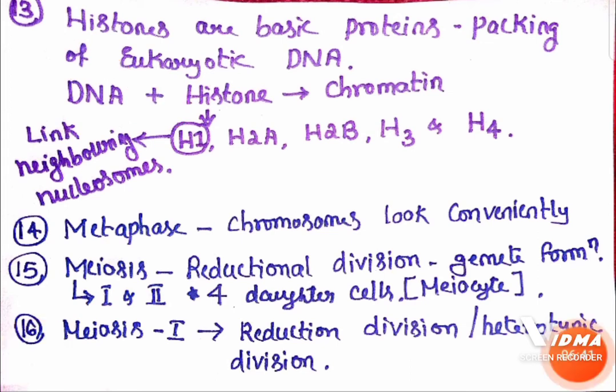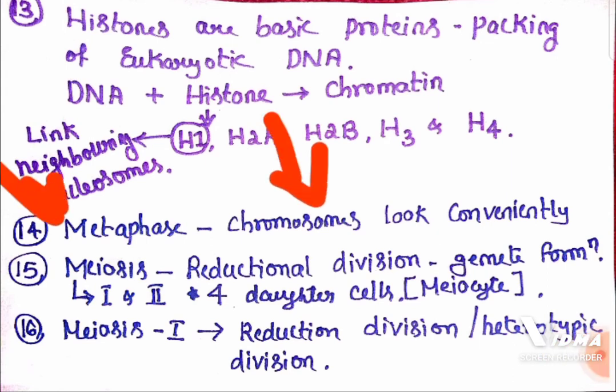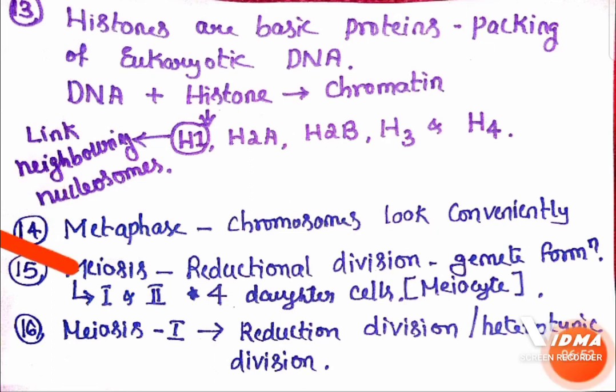And while studying the stages of mitosis, at metaphase we can look at the chromosomes more conveniently. When it comes to meiosis, which is called a reductional division, gametes are formed. Why reductional division? Because the number of chromosomes is reduced. The parent cell's number of chromosomes is reduced in the daughter cells. We can find half the number of chromosomes in the daughter cells when compared to the parent cell.